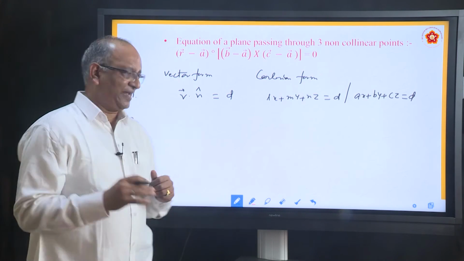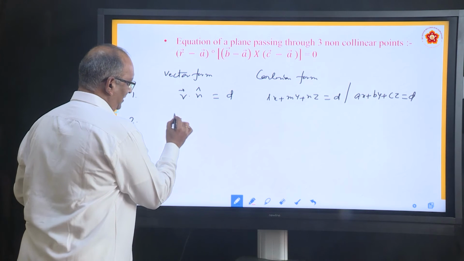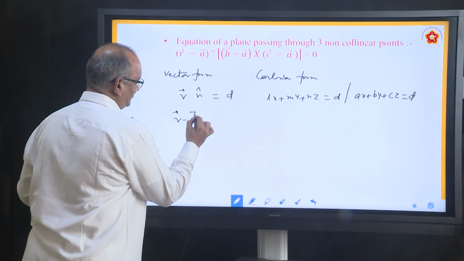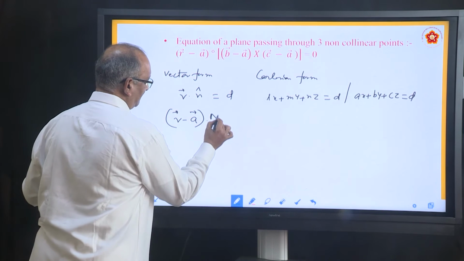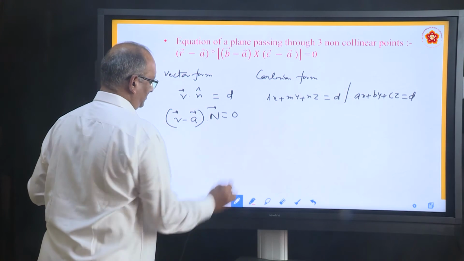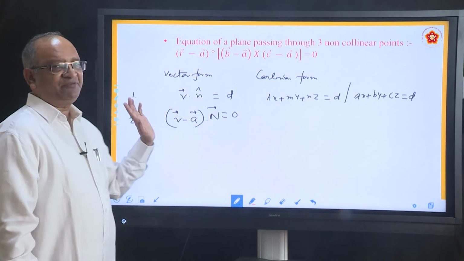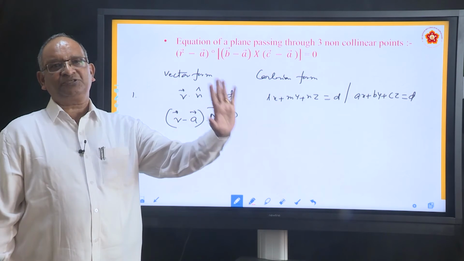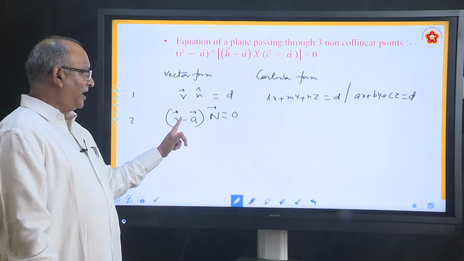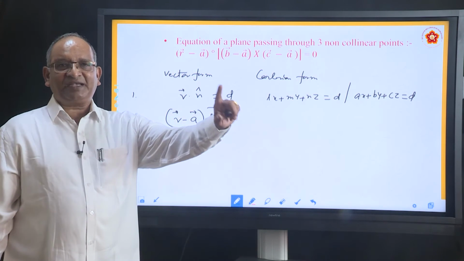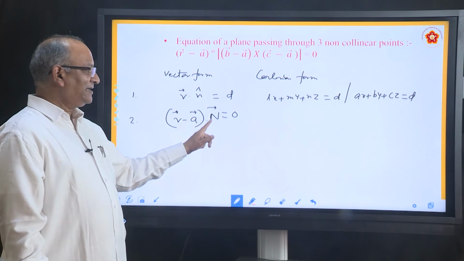So, what did we derive? We derived (r minus a) dot n equal to 0. Try understanding. R will be same in every case. R is a position vector of an arbitrary point. What is A? Position vector of a point on a plane. What is n?